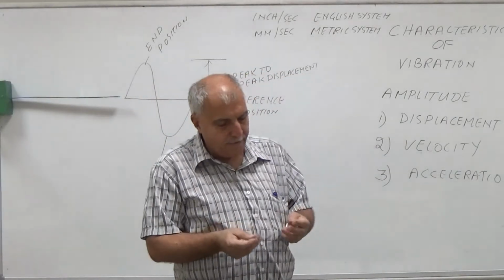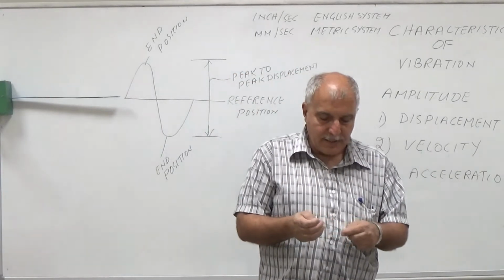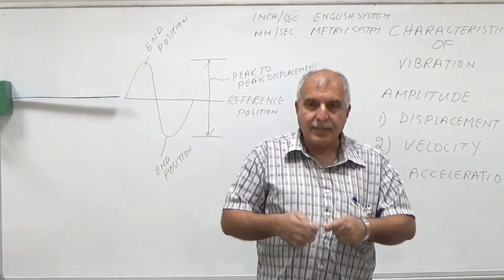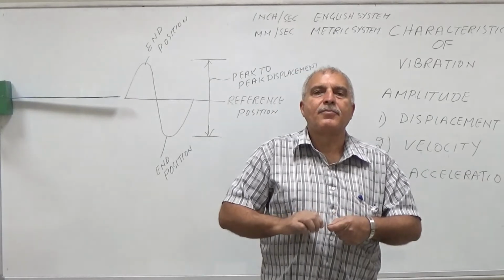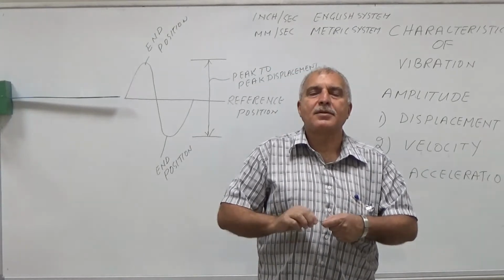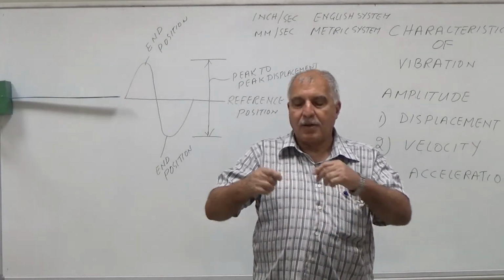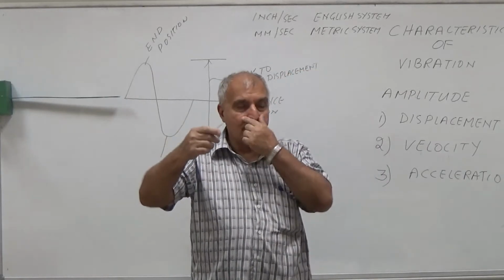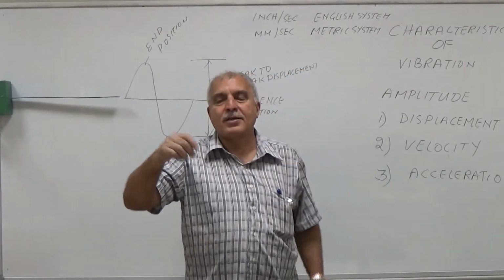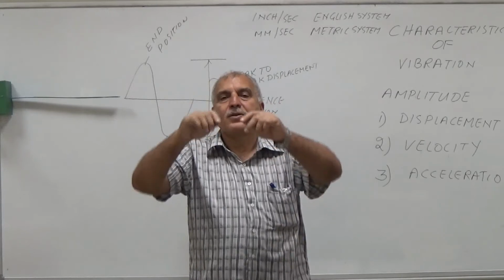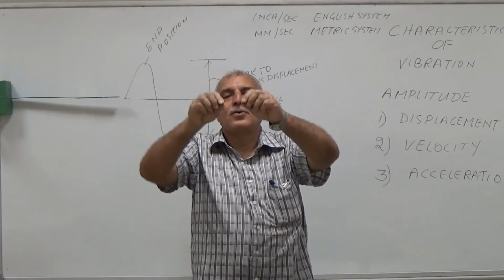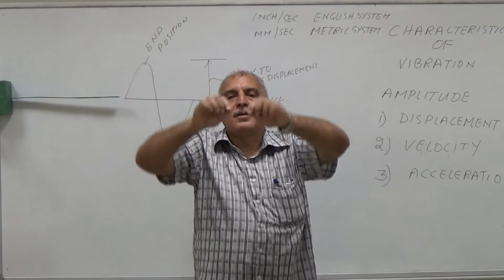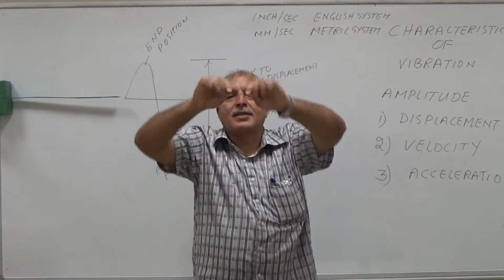You must have experienced that when you want to break something, for example, you have this strip or piece of wire, you want to break it. So how will you break it? You will bend it in the opposite direction.